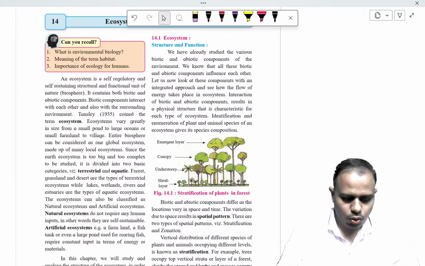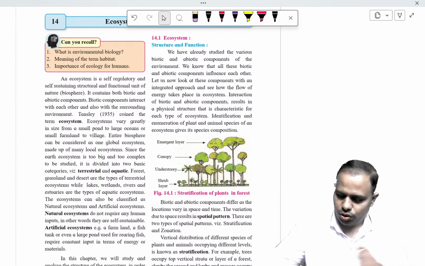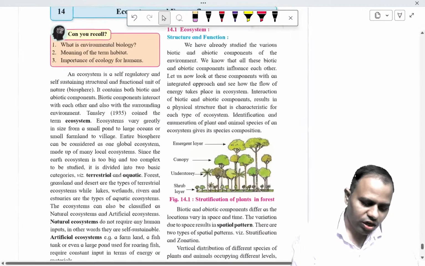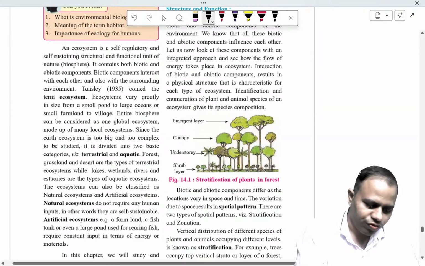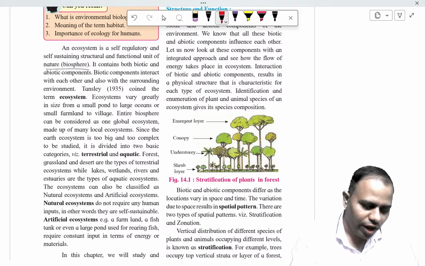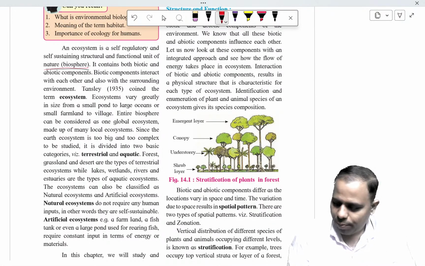Okay. So what do you mean by ecosystem? Ecosystem is a self-regulatory and self-sustaining structural and functional unit of the natural biosphere. So what happens here? Our Earth, as you know, is a big biosphere. Planet Earth is a system where all the different organisms live together.